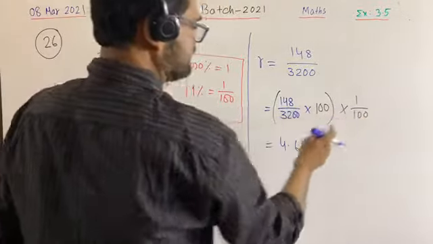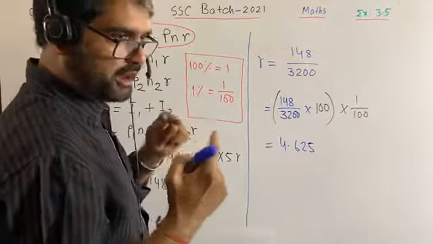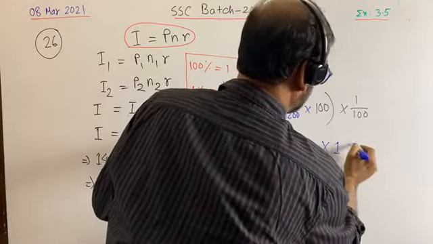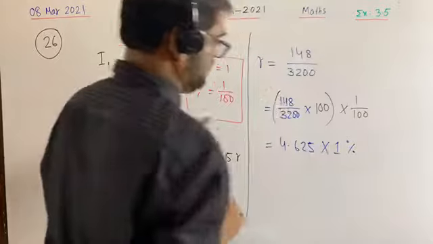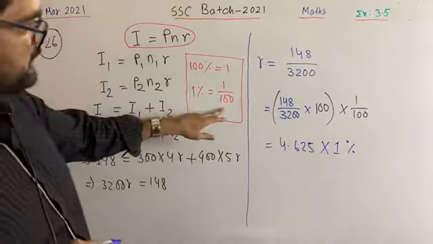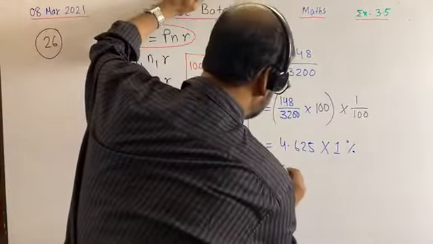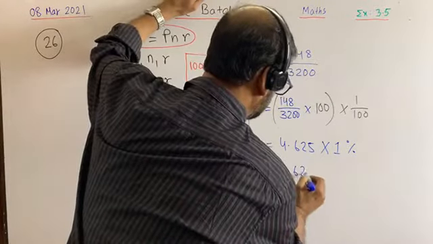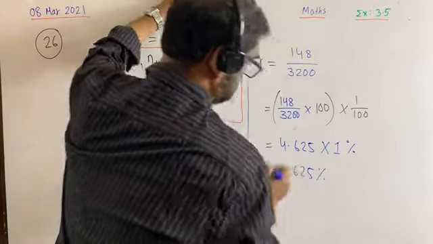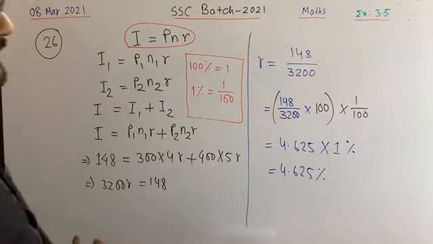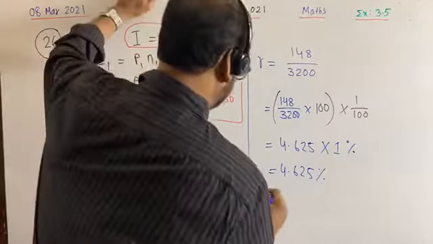That means what? Into 1%. 1 by 100 means what? 1%. So we are getting 4.625%. So rate of profit is 4.625%. That is the answer. You can write down in another line.